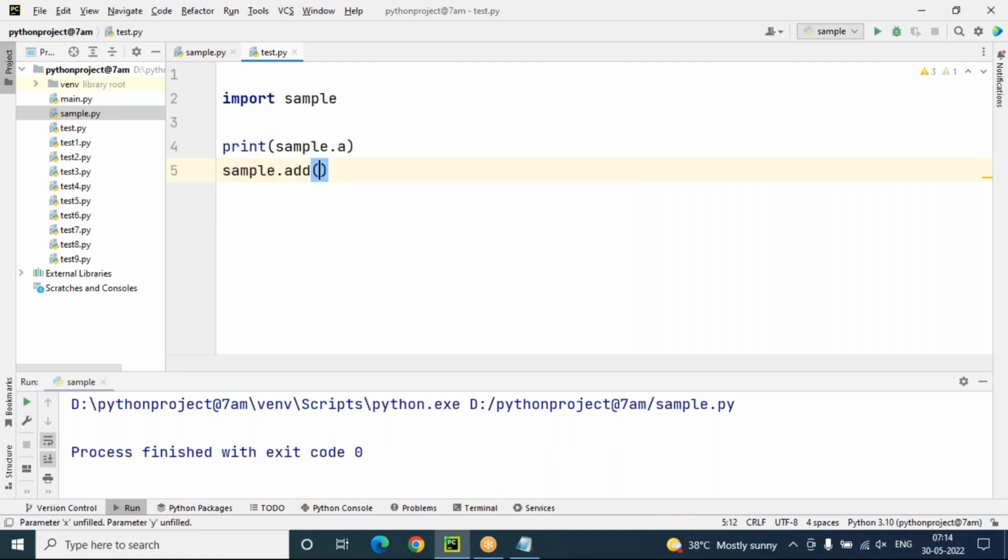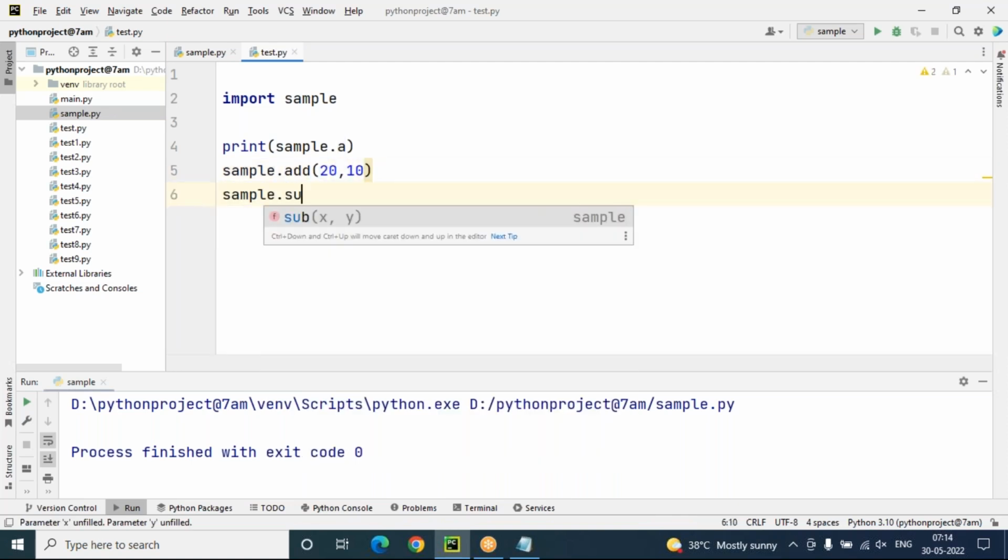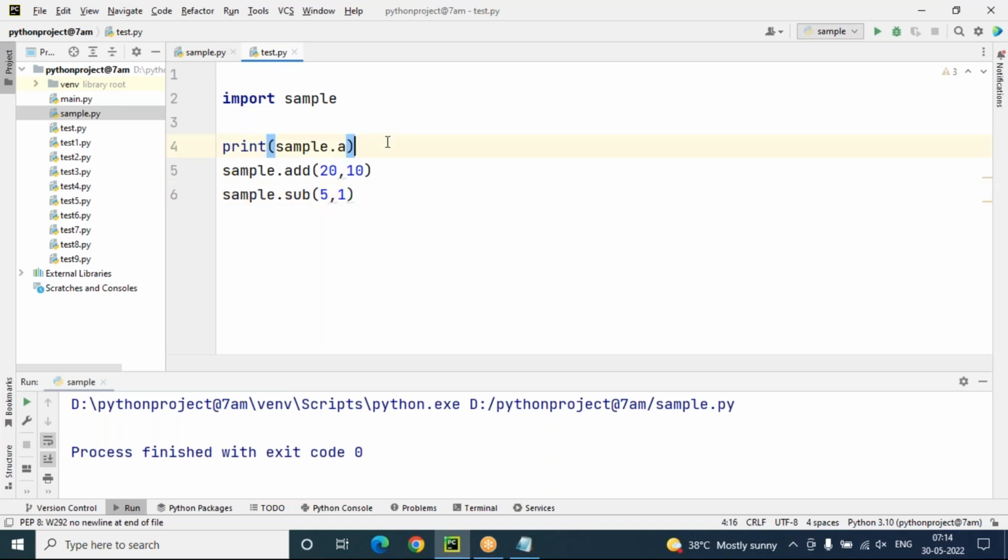Sample.add(20, 10). Next, sample.subtract(5, 1), like this. So I'm going to reuse other program code into this test.py. This concept is called the module concept. Import sample, print sample.a, sample.add function I'm calling, sample.sub function I'm calling, like this.